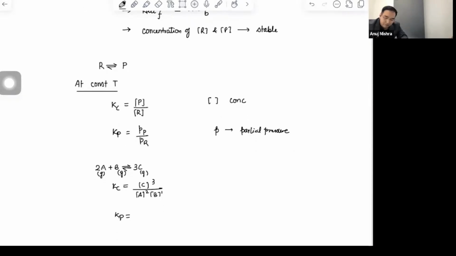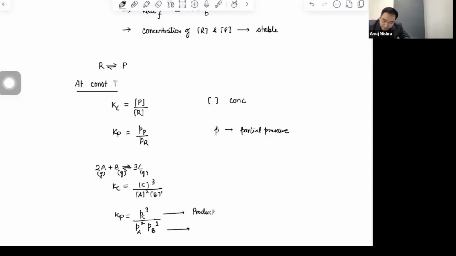Easy. PC power 3 divided by PA power 2 into PB power 1. Product upon reactant. Always remember it is product upon reactant. Always. ठीक है? Product upon reactant के form में reaction लिखनी होंगी आपको. It's always product upon reactant. Is that clear? So what we are writing on top, everywhere, product.